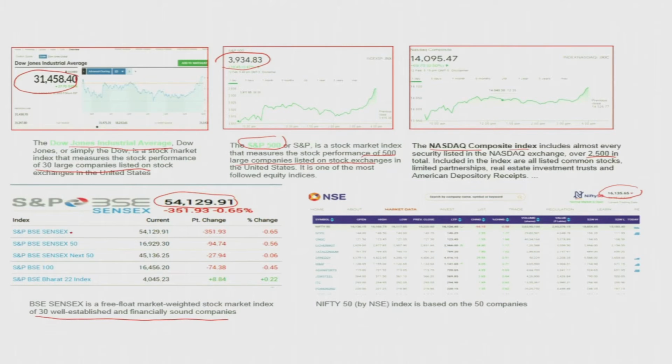There are different types of indices, for example the top 100 companies, which is another index. Whichever you want, accordingly you can follow. Similarly, the Nifty 50 index is built based on the 50 top performing listed companies.